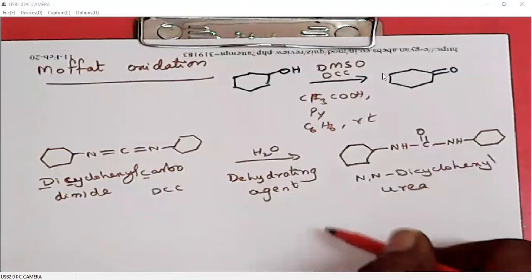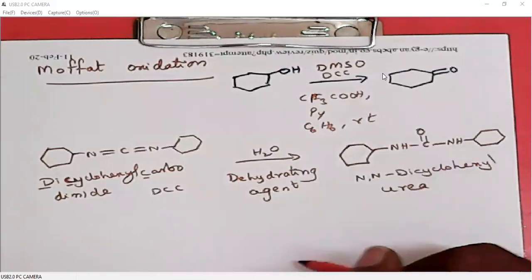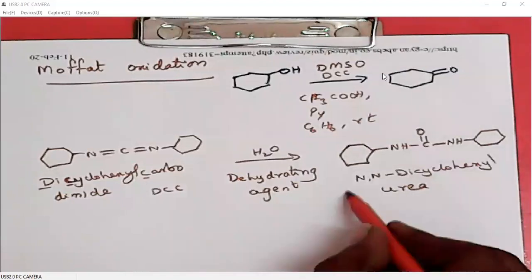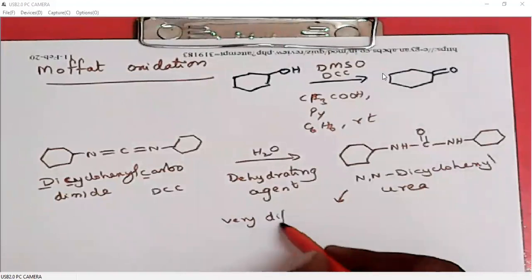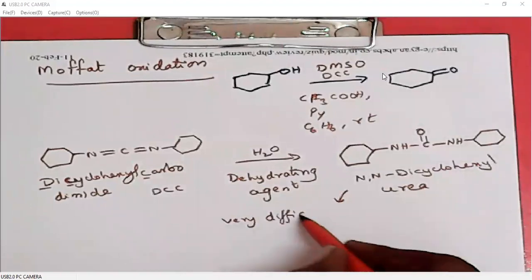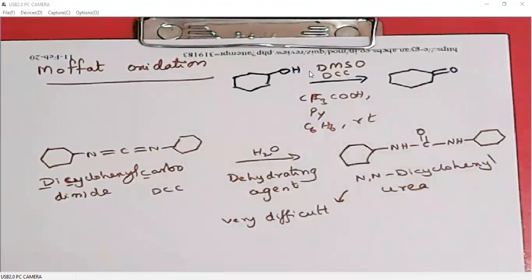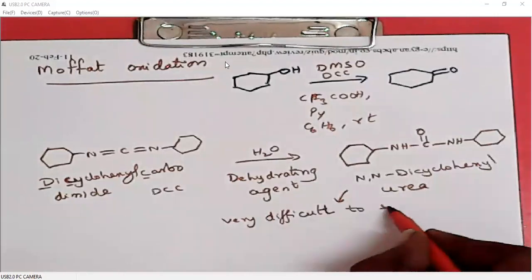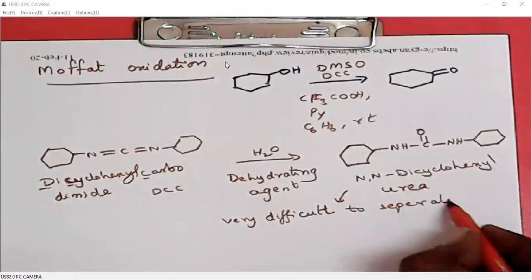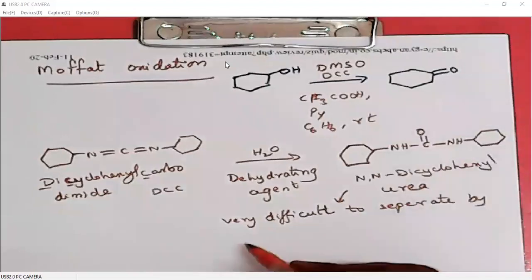Okay, but one little problem is this is very difficult to separate, very difficult to separate by column chromatography.